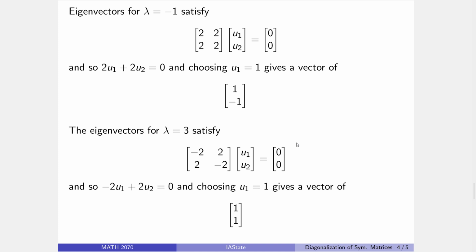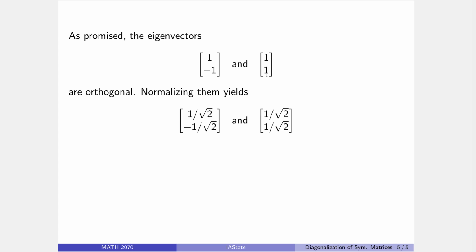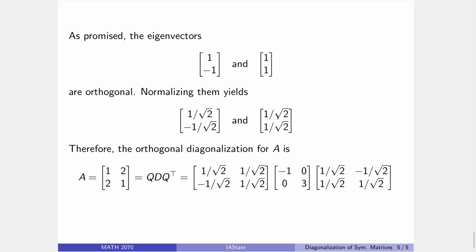And, alright, I've obtained two eigenvectors, and now note something special about these. They're orthogonal. As promised, the dot product of this with that does in fact equal 0. But they're not orthonormal, so I need to divide them by their length, and in this case, they both have length √2. Now, these vectors are orthonormal, and thus they will form the columns of the matrix Q that I'm looking for.